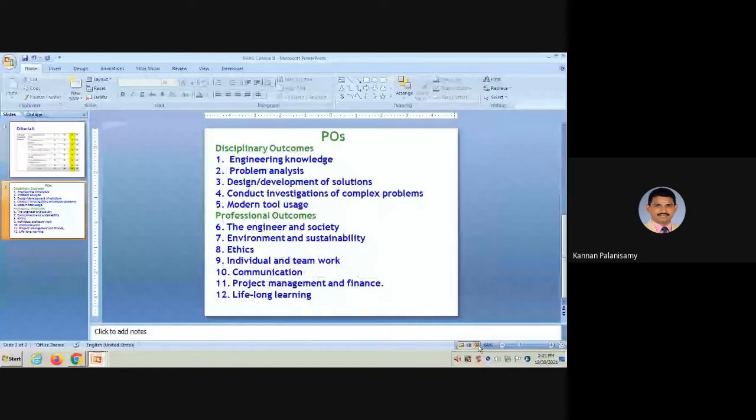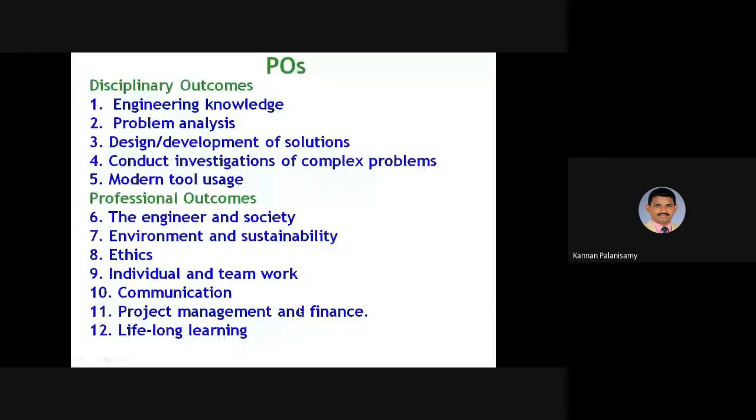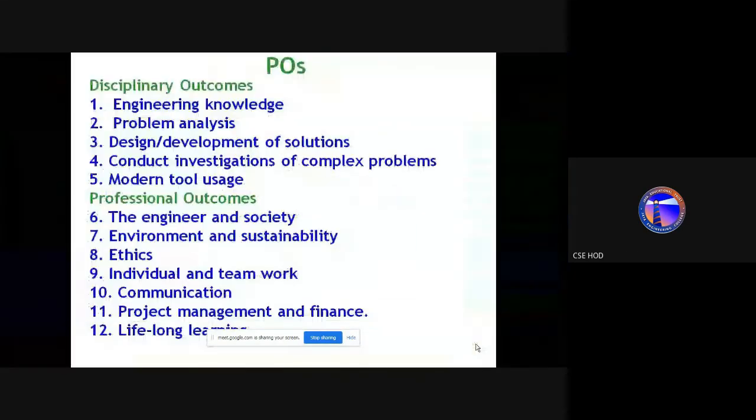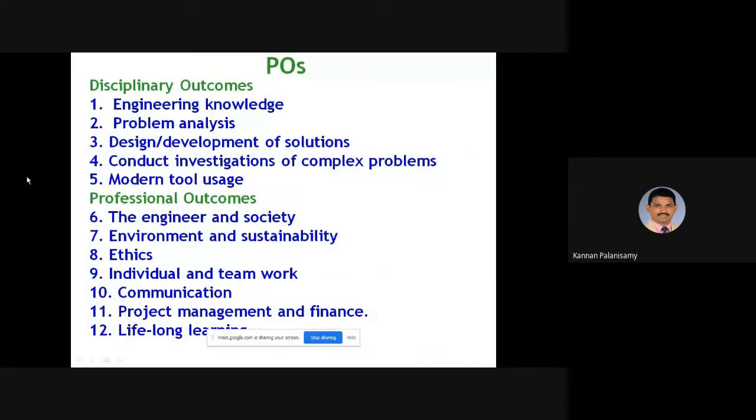These are the program outcomes defined by the NBA, 12 program outcomes. The first 5 are related to disciplinary outcomes. So here we have 5 disciplinary outcomes: engineering knowledge, problem analysis, design and development of solutions, conduct investigations of complex problems, and modern tool usage.